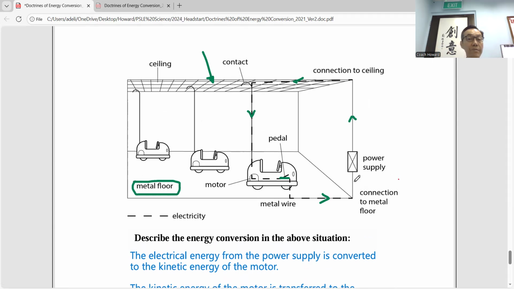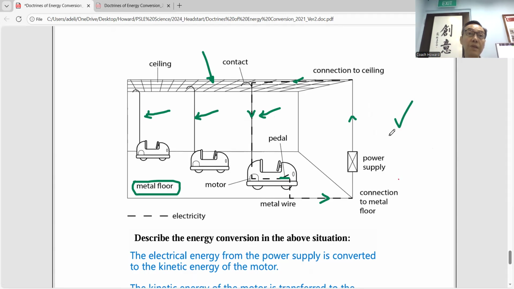But nowadays, for safety reasons, they don't use this. They use a rechargeable battery. That's when they put the power, the battery, inside each bumper car. So they do not need to have this ceiling here. So this is a first generation type of bumper car. But there are pros and cons. The pro for this one, the good thing, is that you don't have to worry that there's no electricity. As long as there's power supply, all the bumper cars can move.